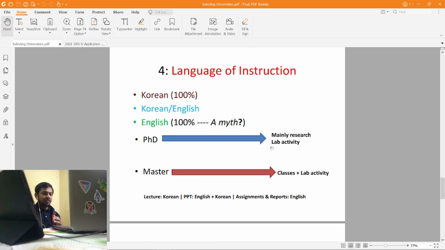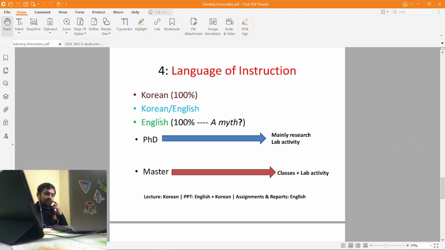Then the fourth parameter is the language of instruction. This is one of the most important parameters, I would say, because once you get into the university, it's not only about which university you are in, it's also about how you are going to stay there for 2-3 years or whatever your degree duration is. If you see the guidelines and the available majors, you will find there are 3 types of language of instruction given. The first one is Korean. If you see the majors list, most of the universities are taught in Korean, some are written as Korean/English, and some are totally English.